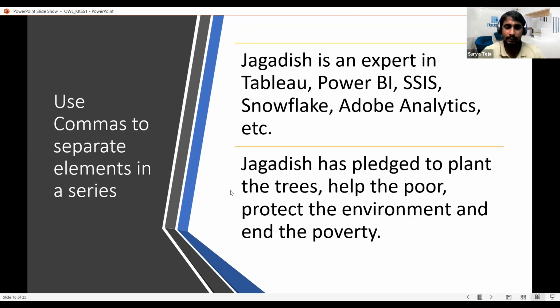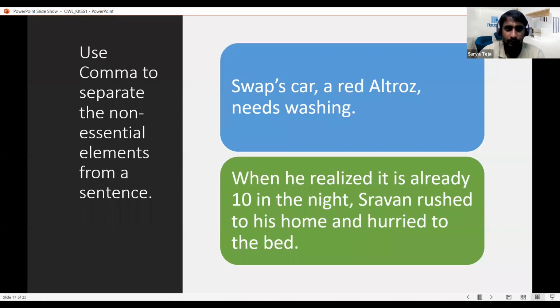Another example would be, Jagdish has pledged to plant trees, help the poor, protect the environment, and end poverty. This is another example where we separate different elements of a sentence using commas. This is another important usage of how commas give proper meaning in a sentence that has multiple elements. We also use commas in a sentence where we have to separate non-essential elements.